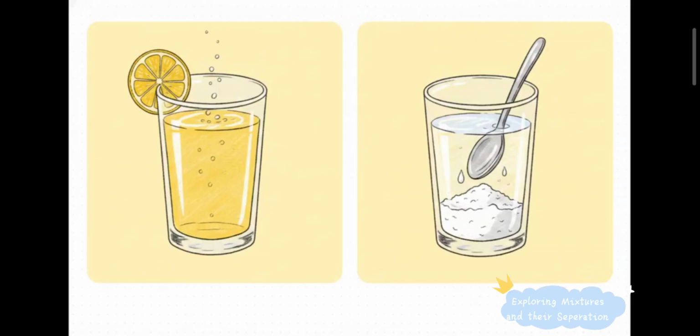But then, on the other hand, you have heterogeneous mixtures. Imagine mixing chalk powder into a glass of water. Those ingredients just stubbornly refuse to blend evenly. If you dip a spoon in at the top, you're getting mostly water, but scoop from the bottom, you're pulling up a big heap of chalk.